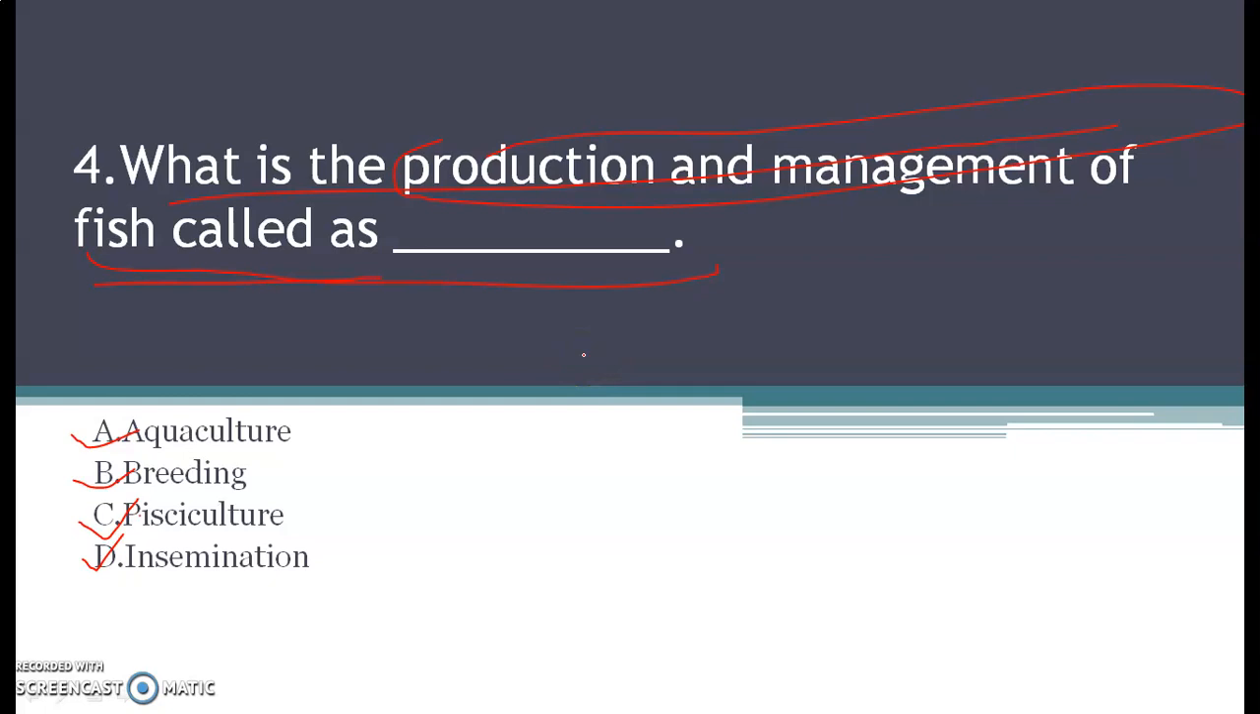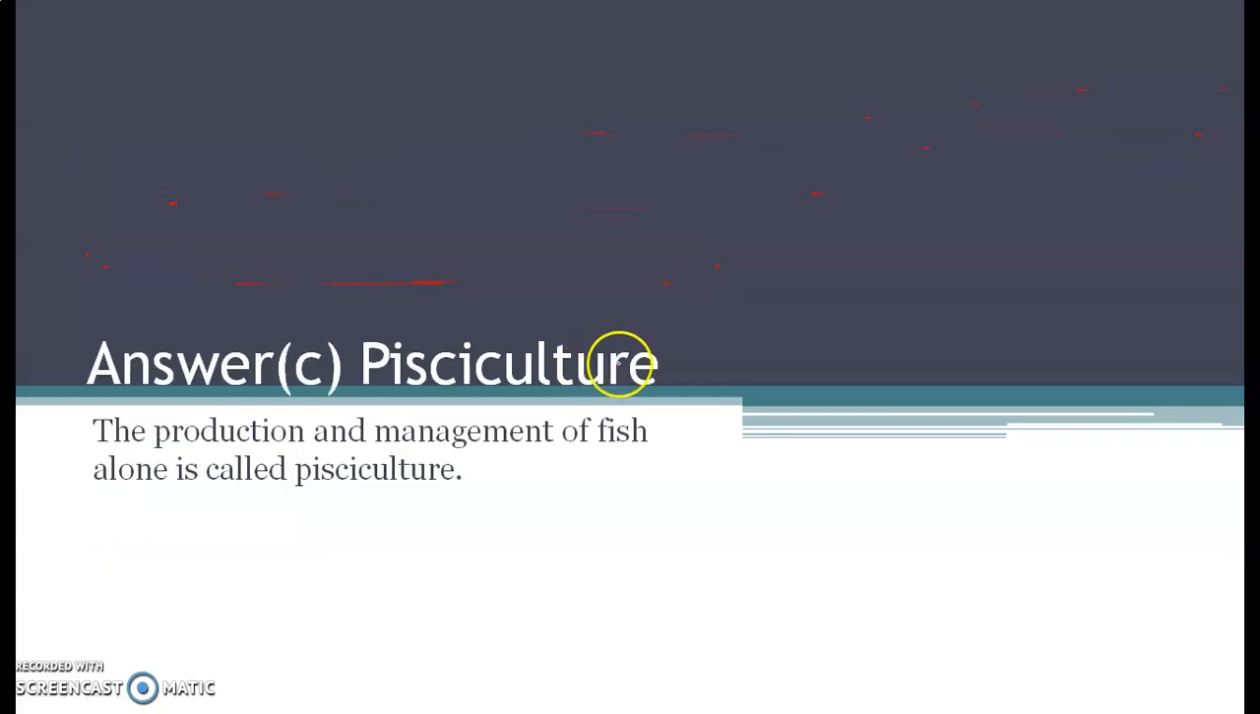So the correct answer for this question is option C, that is pisciculture. Children, production and management of the fish is termed as pisciculture. Just like bee culture is termed as apiculture, beekeeping को हम apiculture कहेंगे, ठीक है? So pisciculture. Silk worm rearing, we call it as sericulture. ठीक है? So it is known as pisciculture.